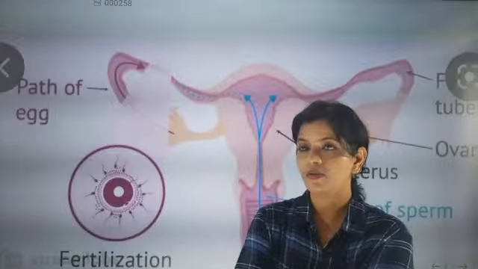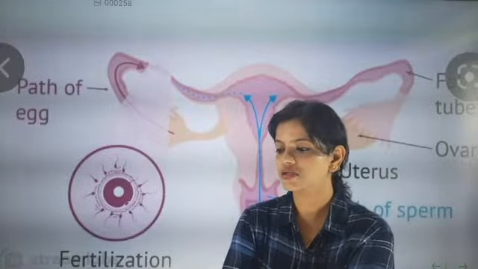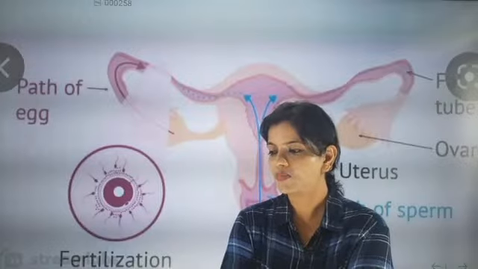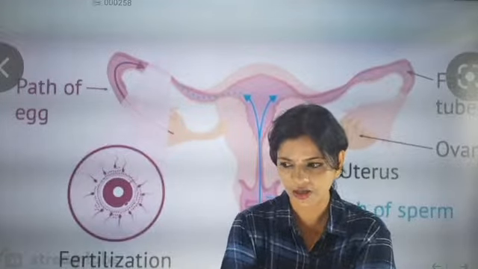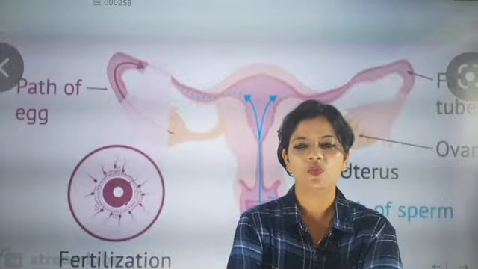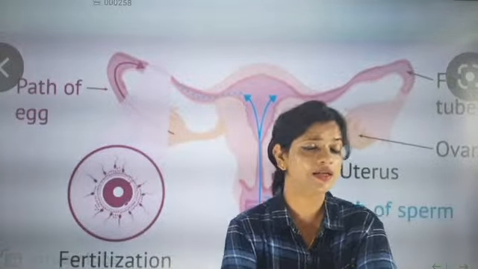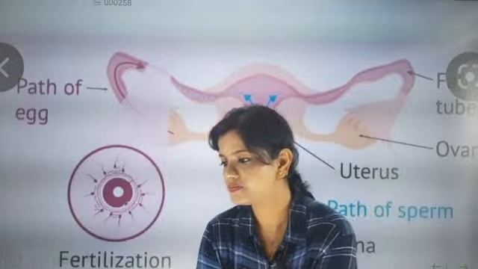Understood, Sudarshan? Fine. Tomorrow I am going to talk about the Graafian follicle and corpus luteum, everything. I am going to discuss the female reproductive part. In that I am going to talk about the cervix, and what produces alkalinity in the female reproductive part.